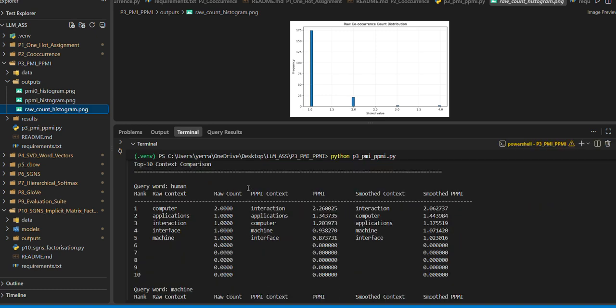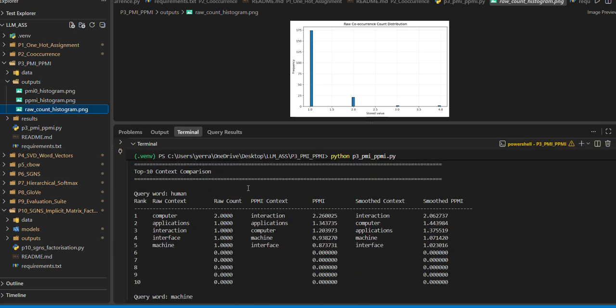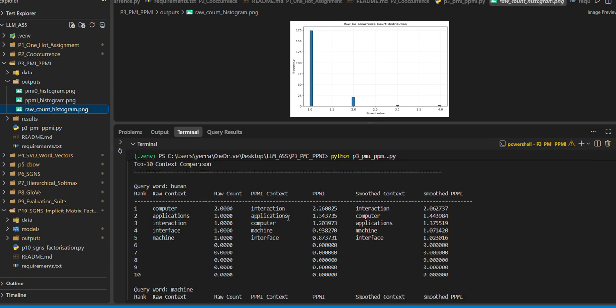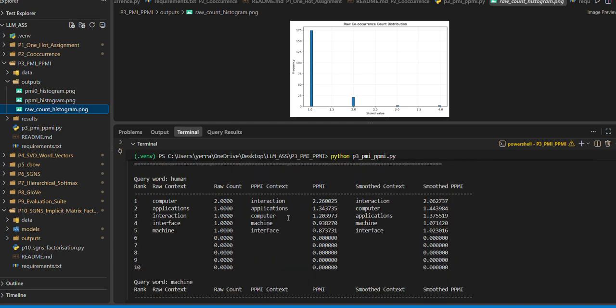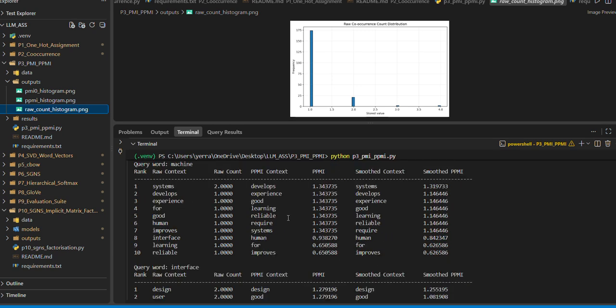word associations. Handling count equal to 0: when count(w, c) is equal to 0, the PMI value is mathematically undefined because log 0 is undefined. Therefore, zero count entries are not explicitly materialized in the sparse matrix. Their PPMI contribution is treated as 0. This approach allows the entire computation to remain sparse and avoids the huge memory cost of constructing a dense vocabulary by vocabulary matrix. PMI versus PPMI.